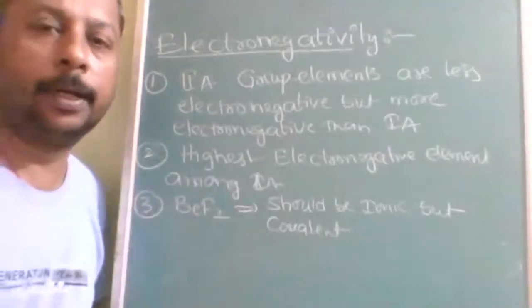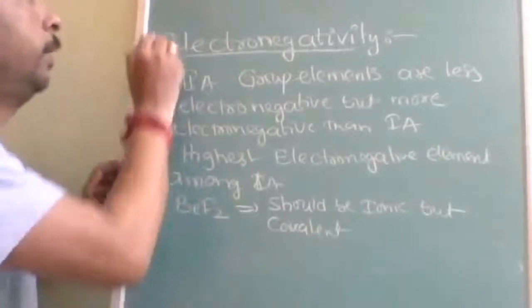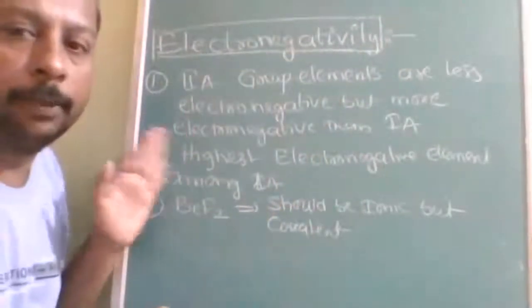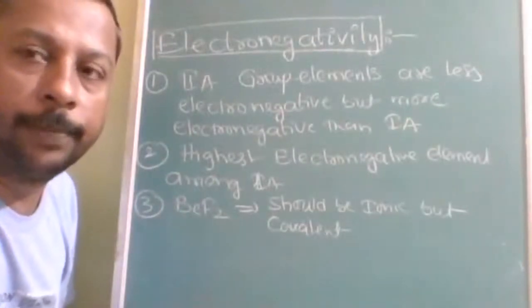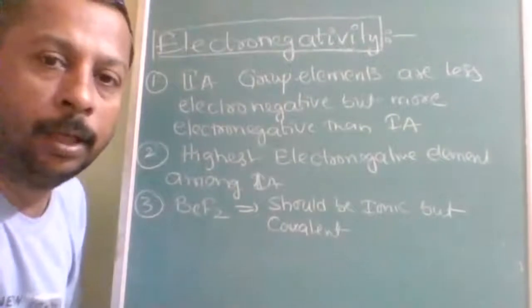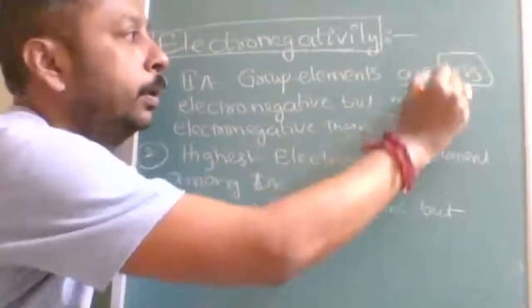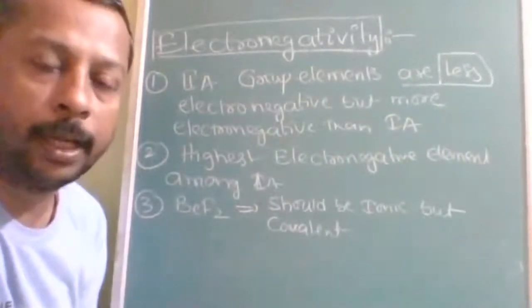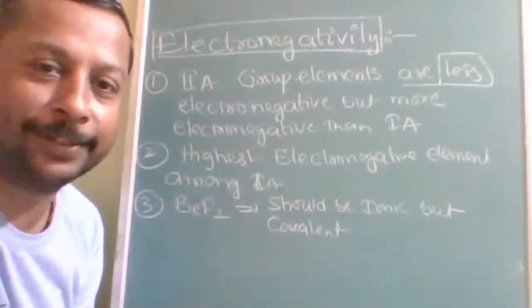Okay, next point is electronegativity. These elements are on the left side of the periodic table. Therefore, electronegativity is very low, because from left to right, electronegativity increases.